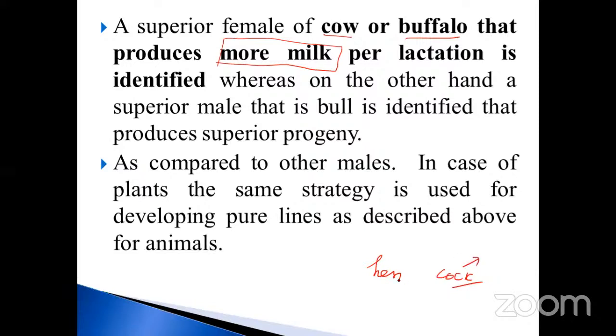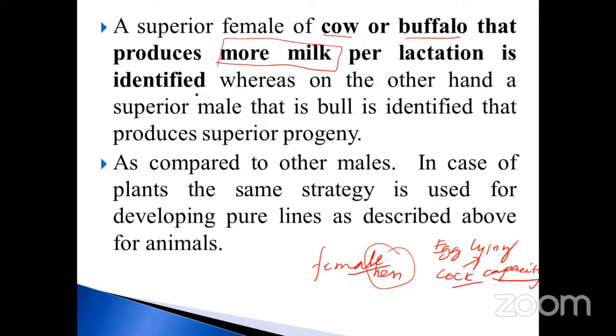Okay. Here, which one is the hen and the cock? Peacock. Only the female is responsible, because it has the egg laying capacity. Isn't it, my dear? Egg laying capacity. So that's why the superior female is very, very important.